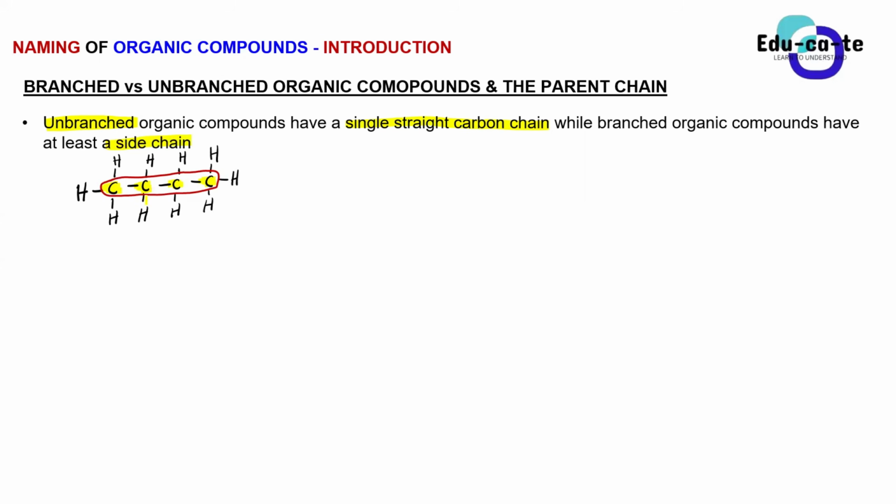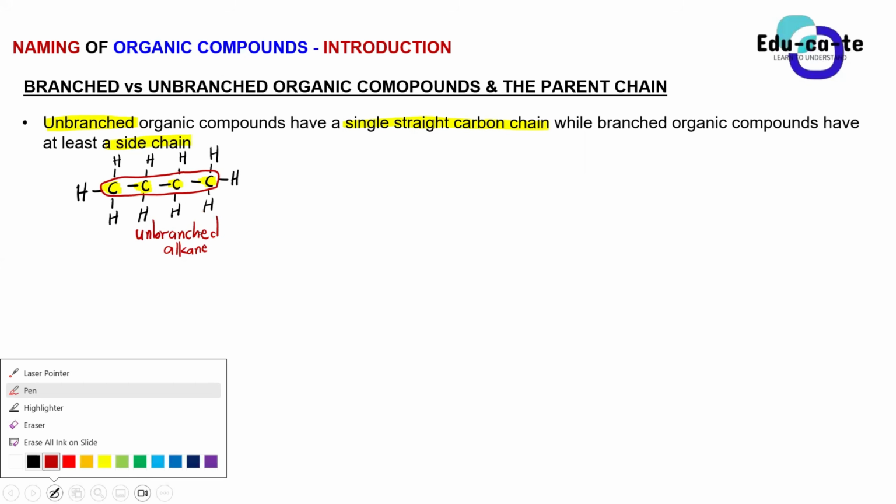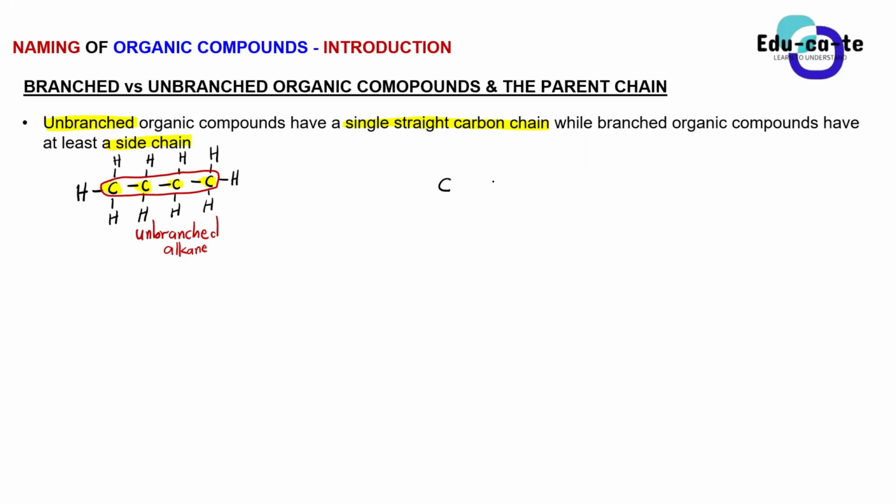So basically, when our organic compound contains a single straight carbon chain, we say that it is an unbranched organic compound. This one is specifically an alkane, so this is an unbranched alkane. It is an example of an organic compound which is an alkane, and it is not branched because we only have got one line of carbons that are connected with bonds. It's just one line. But now when it becomes a branched organic compound, how will it look? We can have something like this: C, C, C, C, right?